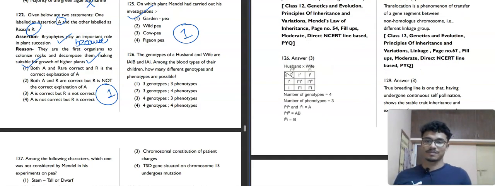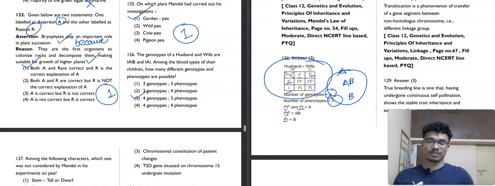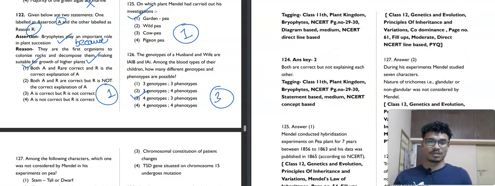The genotypes of a husband and wife are IA IB and IA i. Among the blood types of their children, how many different genotypes and phenotypes are possible? It is given here also. If we make a cross, we will get this. The number of genotypes will be 4, the number of phenotypes will be 3: A blood group, B blood group, and AB blood group. So the answer is 4 genotypes and 3 phenotypes. The third option is our correct answer. Now we'll move towards question number 127.